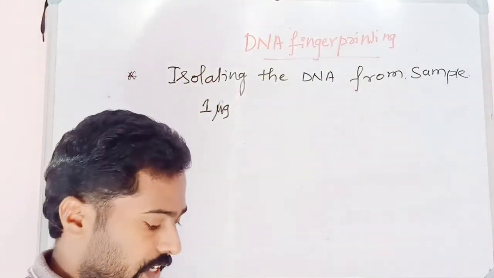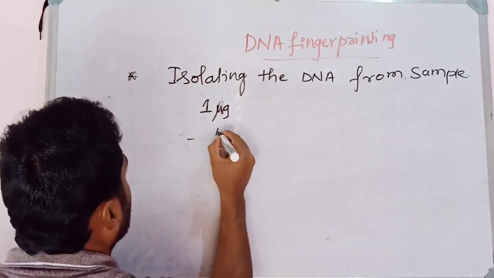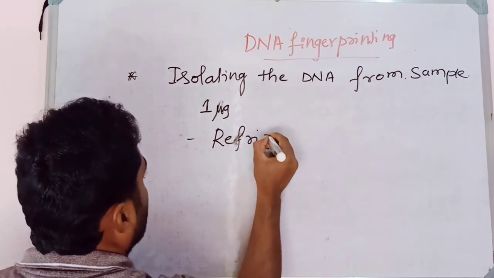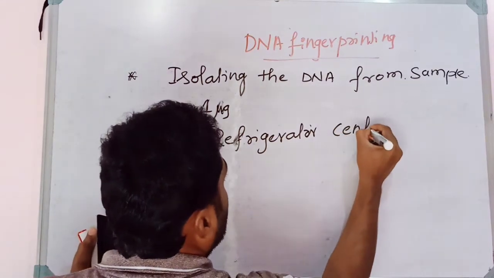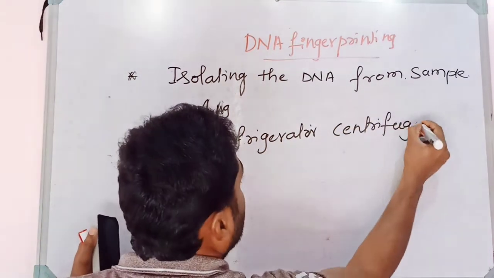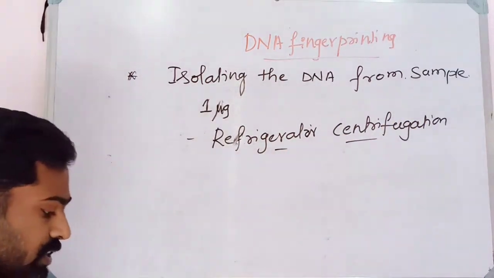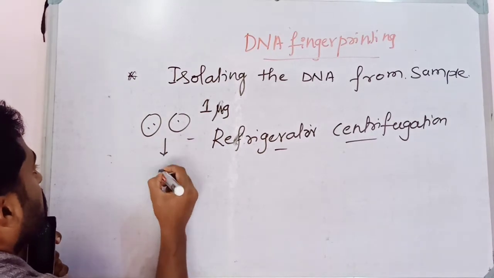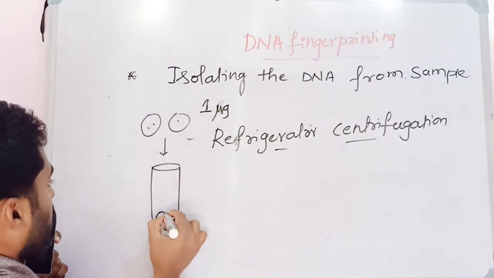In the sample, first, what should be done to the DNA? It should be isolated. For that we are following refrigerated centrifugation. It is nothing but the process called centrifugation.